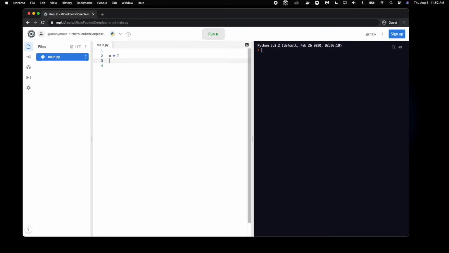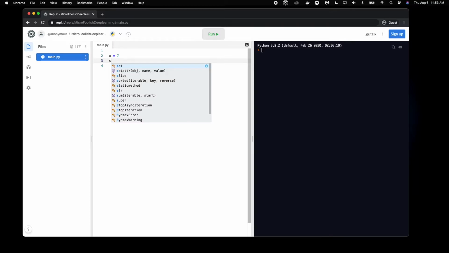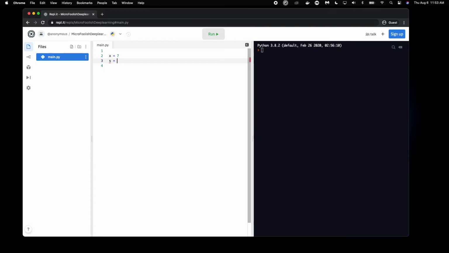The first data type we're going to take a look at is going to be the string. Let's say we want to store a string in s. And what is a string? Well, it's actually a form of text. So if you want to store any letters or words or sentences, anything related to text, say hello world, it needs to be encapsulated with these double quotation marks so that Python knows that it is a string and not just some random text.